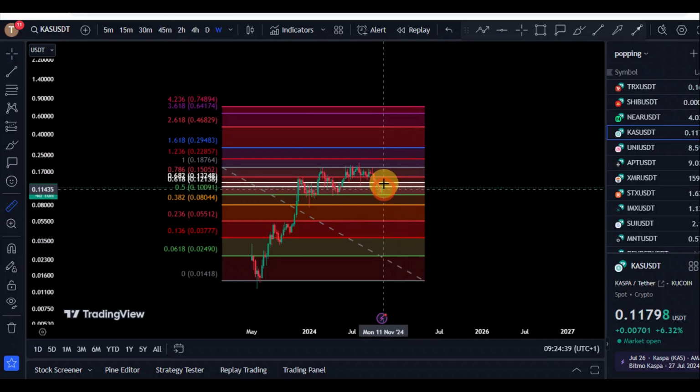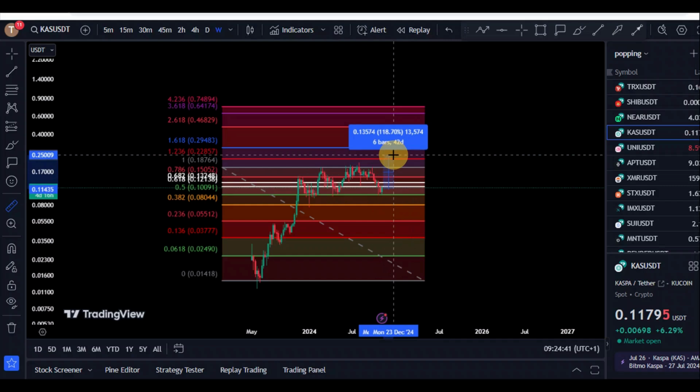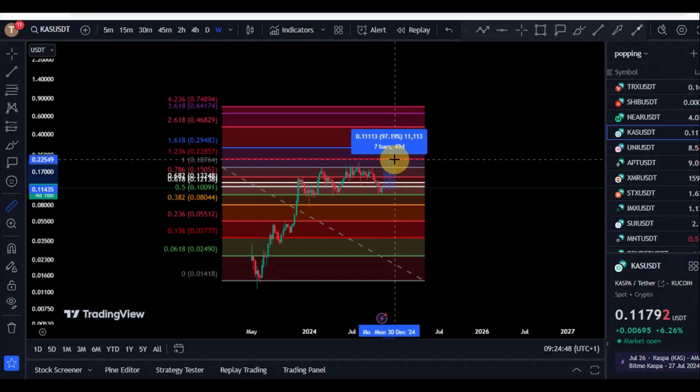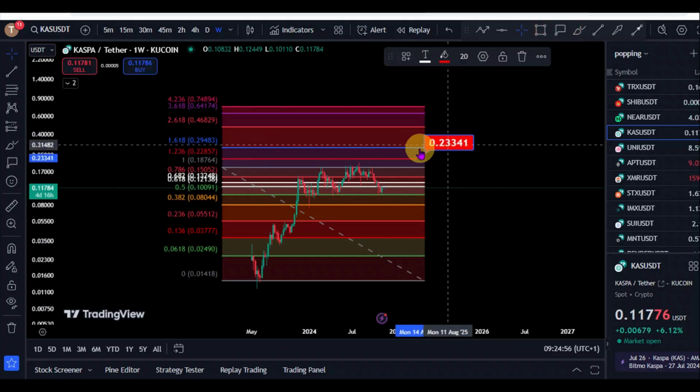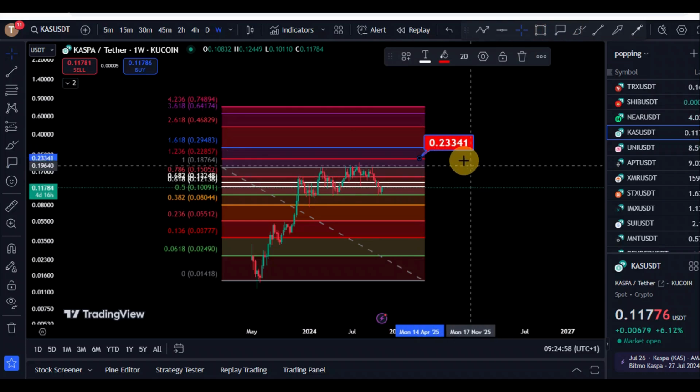And if we see that pump even just right back to the previous highs right here for KASPA, we could see about a 100% pump to the upside. That could mean we could see KASPA in November at those 23 cents or the 23 cents level. So let's see how that pans out. I will be giving you updates as regards this based on the post-election theory. Let's see how that pans out.